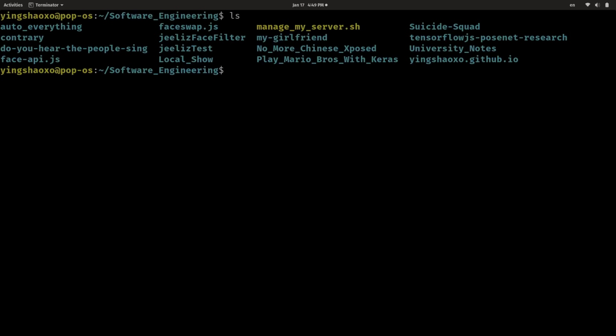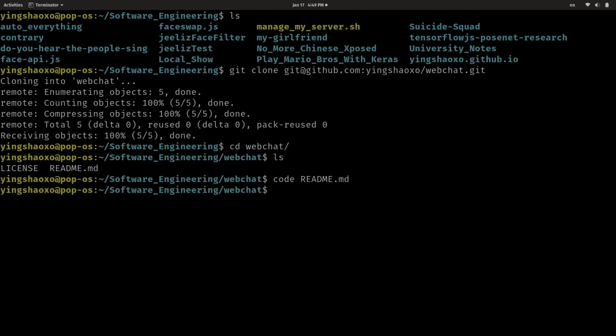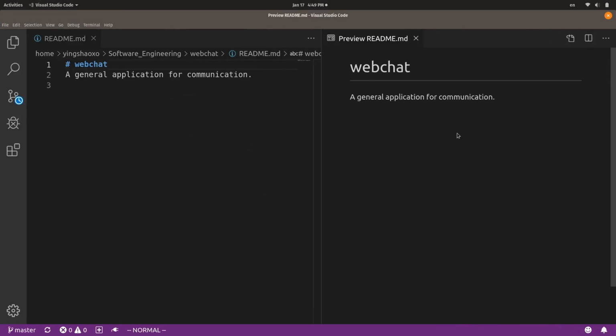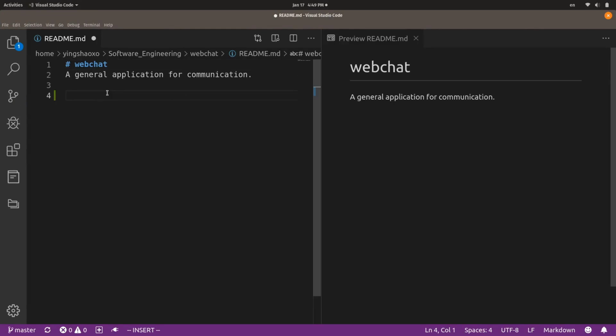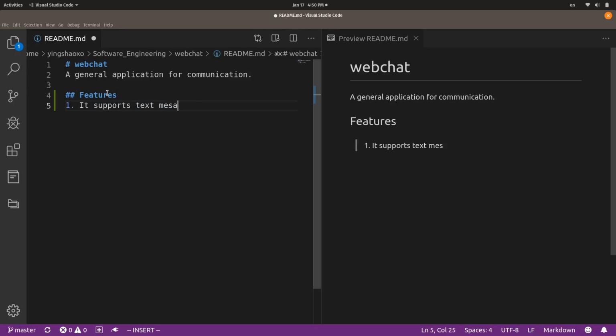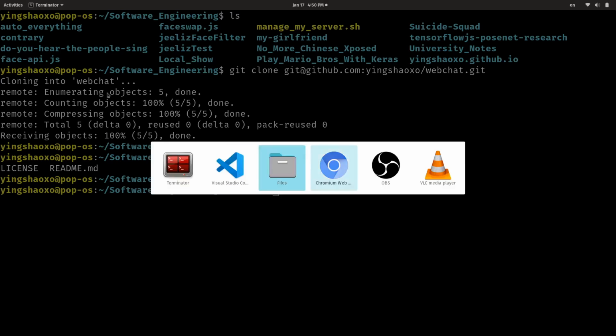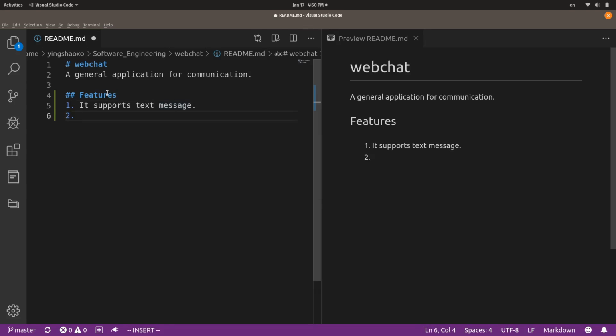Then I'm going to clone this repository to my local storage, and try to add the README file. Say it got some features. The first feature is it supports text messaging. Then I'm just going to copy that line, change it to 2.